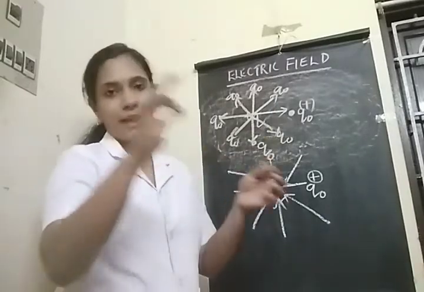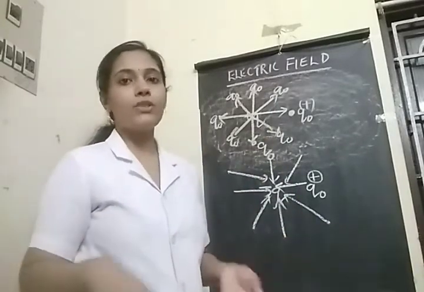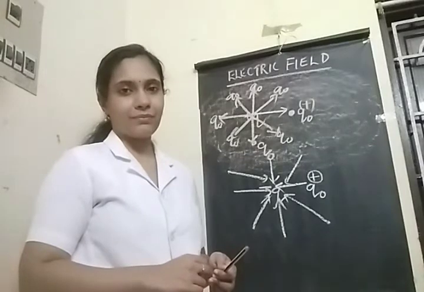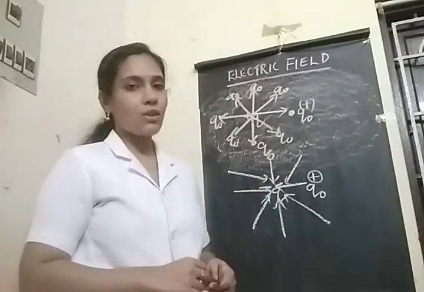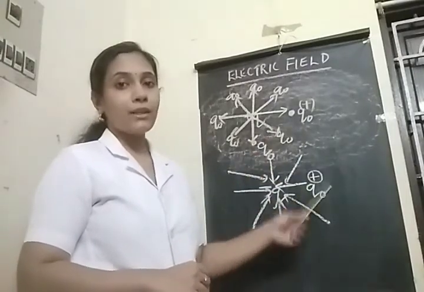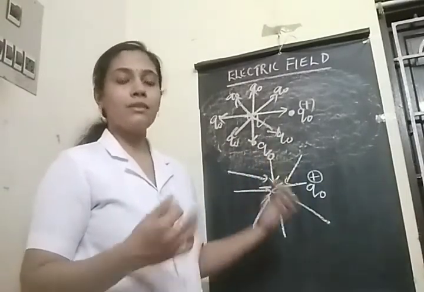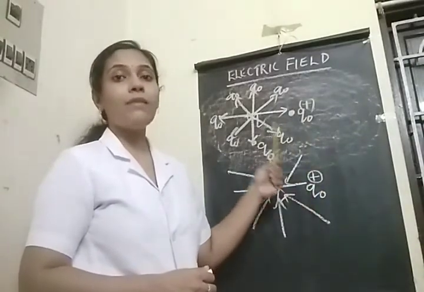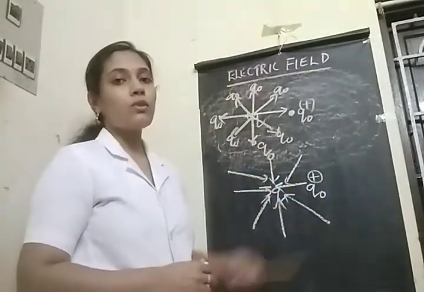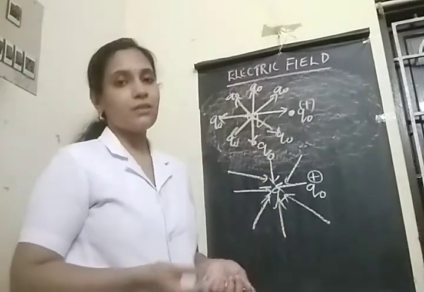It acts only within the surrounding region of the bar magnet. But our electric field is not like that. The effect of electric field can be experienced till infinity. So the electrostatic force experienced by our test charge due to this source charge can never be zero.